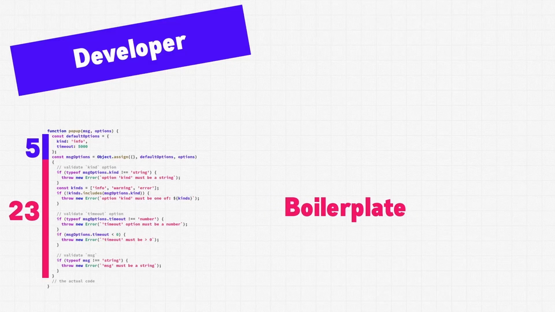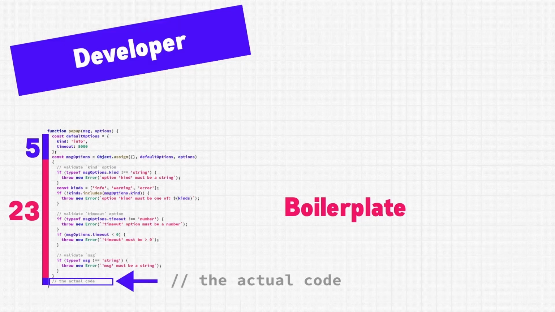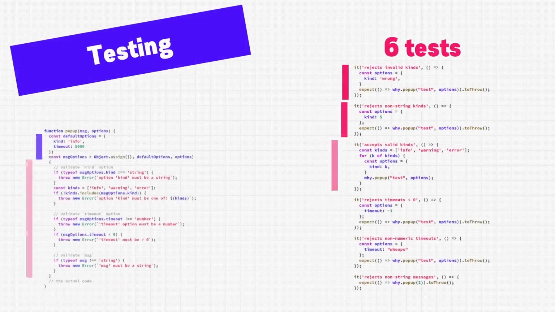This is called boilerplate code. It helps us get where we need to go, but it doesn't actually do the thing we're trying to do, which is to just make a pop-up. This little tiny part at the bottom is where our code to make the pop-up is actually supposed to go. There's nothing here yet. Let's continue.